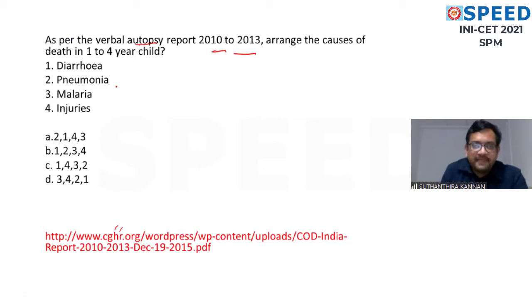From the chart, it is pneumonia followed by diarrhea, then injuries will come, then other non-communicable disease, which is not there in the options. We are going for this.